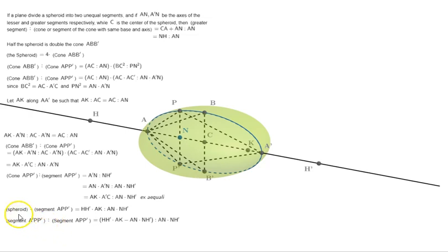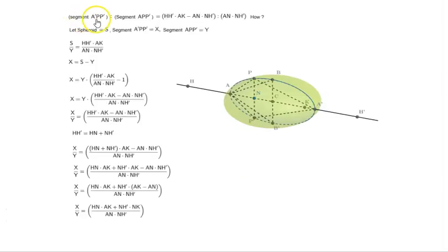So think of it like this. Spheroid, we have segment APP prime. If we subtract these two, we get segment A prime PP prime. So subtraction involves what? Spheroid is HH prime times AK minus segment APP prime is AN times NH prime is to AN times NH prime. If we work it out, we end up with AK times NH plus NH prime times NK is to AN times NH prime. Now, this might be a little bit confusing. So let's look at the workings of this.